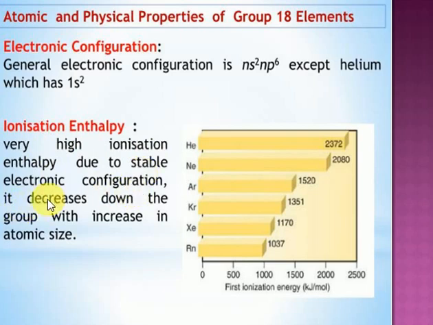Generally, remember the very high ionization enthalpy is due to the stable electronic configuration. Look at the ionization energy values down the group: helium, neon, argon, krypton, xenon, radon. Helium has the highest ionization energy. Next neon, next argon, next krypton.